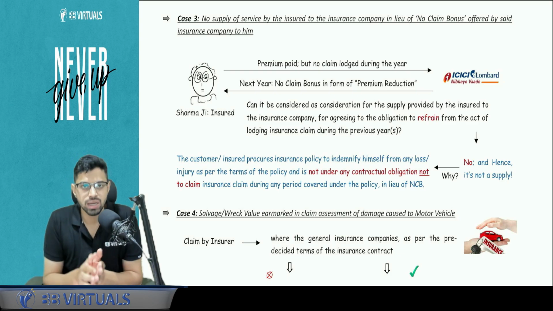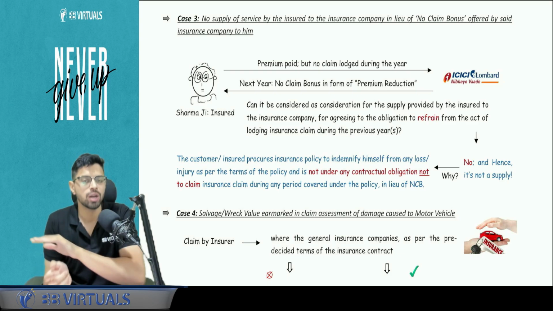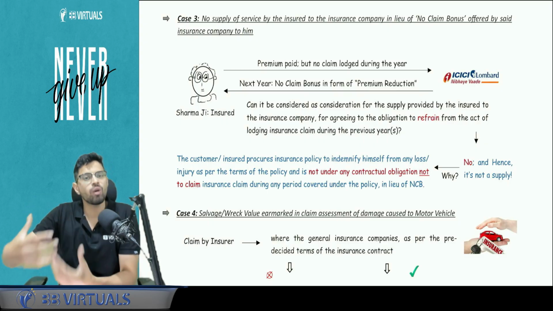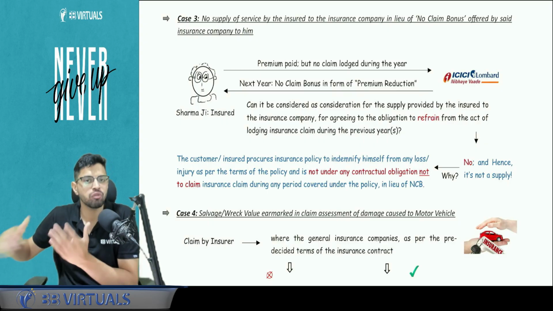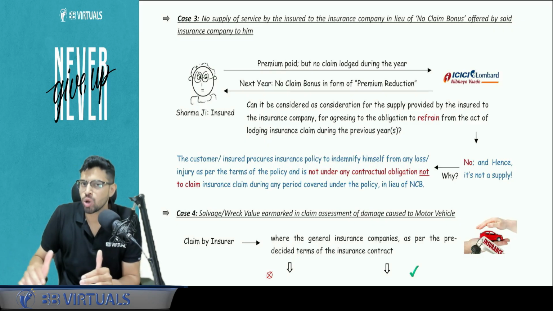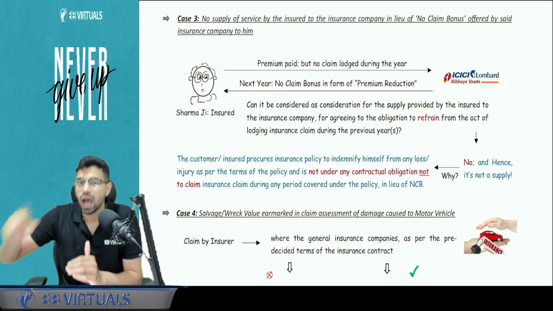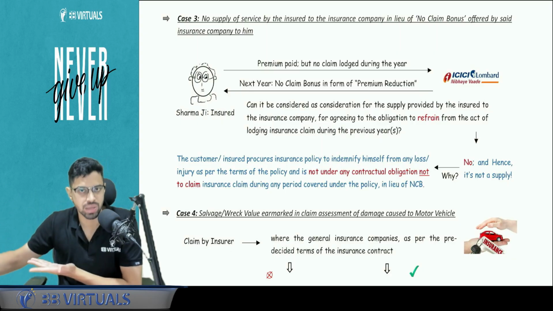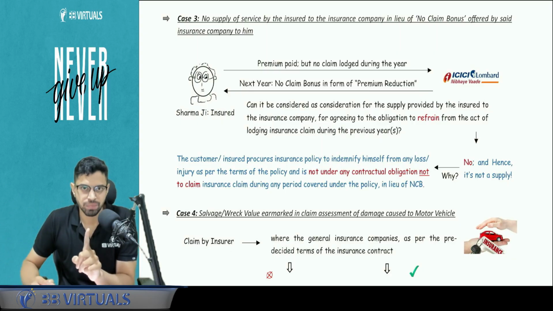You always have to understand with what intention you are entering into a contract. I entered into this contract to save myself, to provide indemnity in case, touchwood, I fall ill and then hospital bill is there. I was not under contractual obligation to not file claim. I was not with the intention to earn the no claim bonus. It just happened on the sideline. So that is not a consideration because intention was not there, obligation was not there.